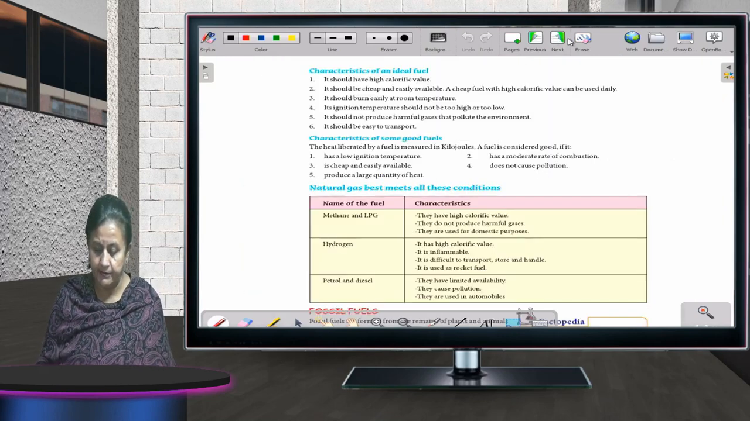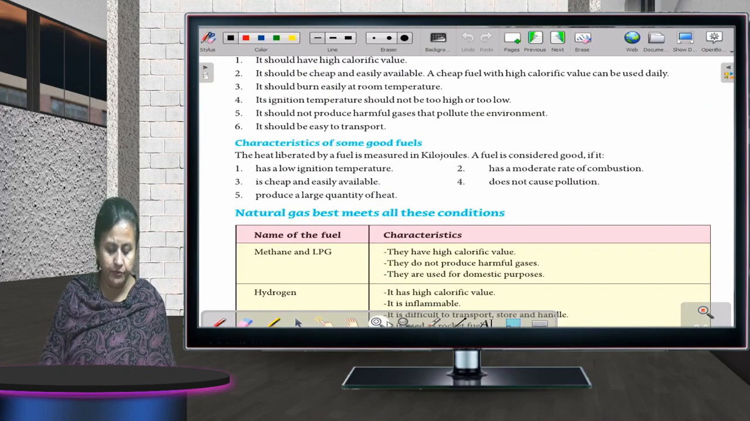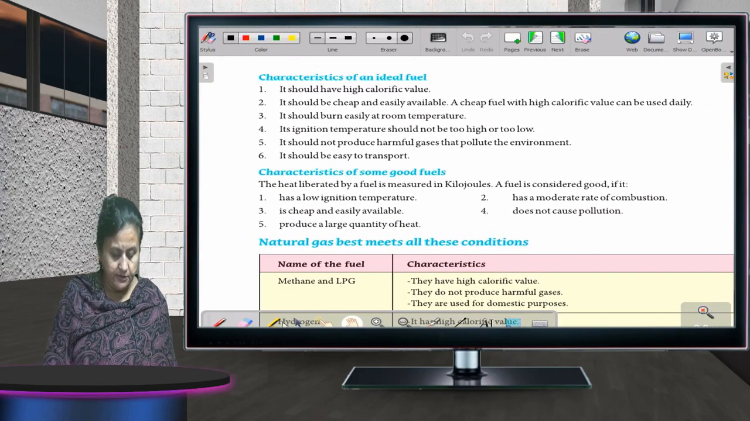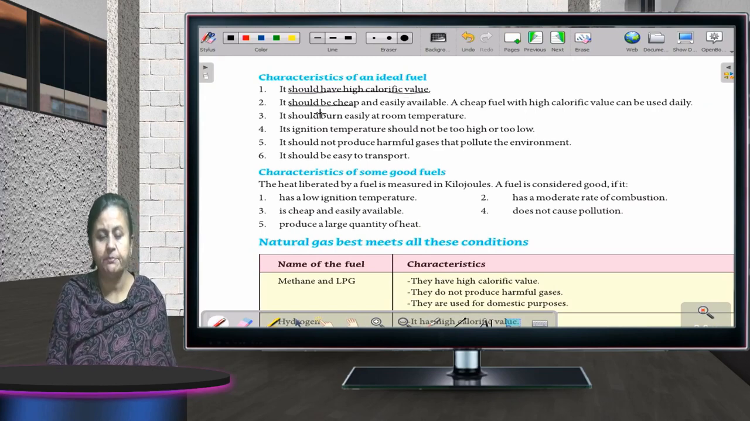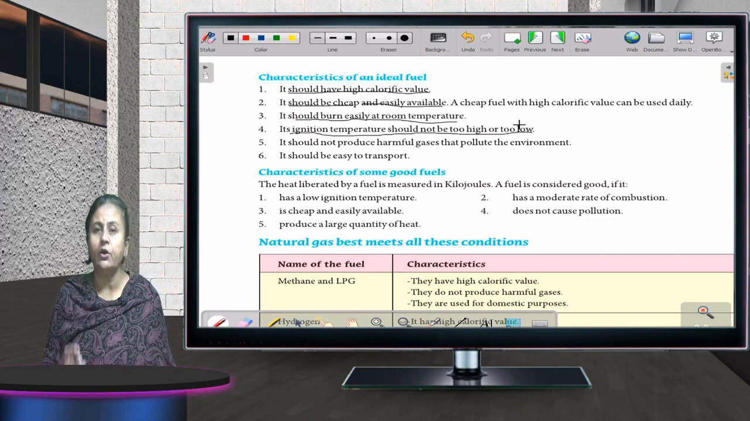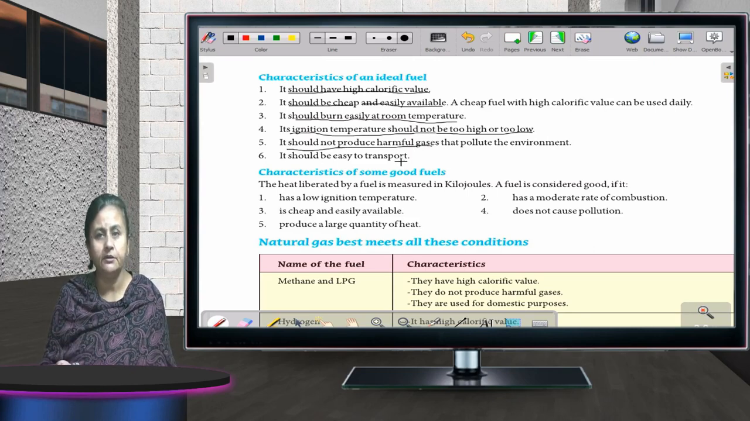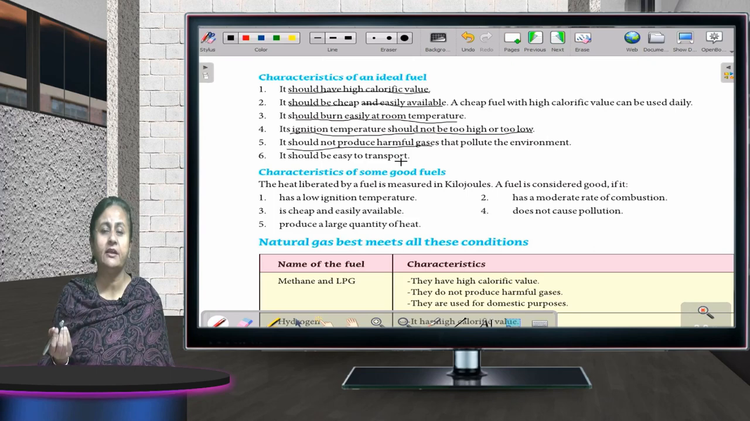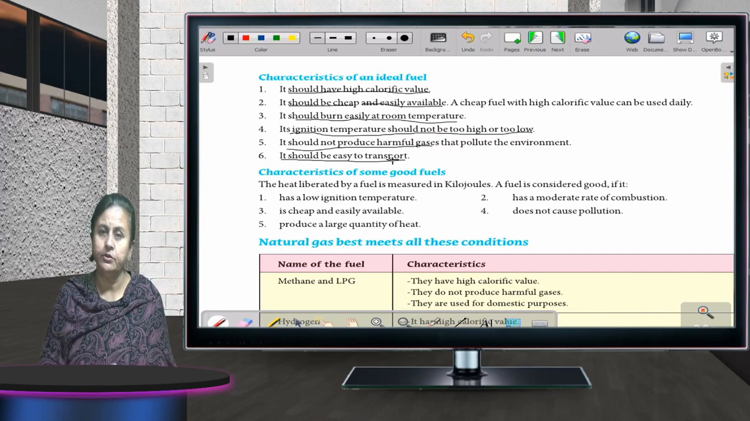Now, what are the characteristics of an ideal fuel? Okay, I'll tell you the characteristics of an ideal fuel. It should have high calorific value. It should be cheap and easily available. It should burn easily at room temperature. Its ignition temperature should not be too high or too low. It should not produce harmful gases when burnt, because if it produces harmful gases, then the problem of air pollution would rise. It should be easy to transport.